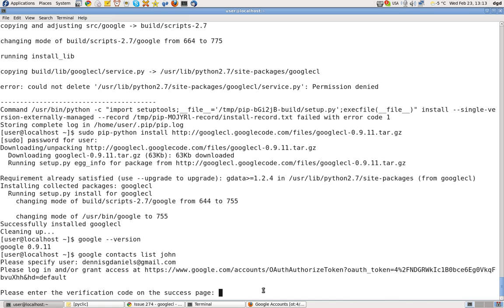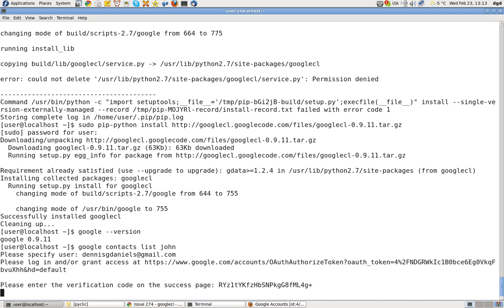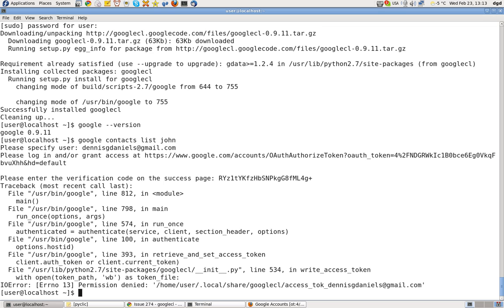Right, so we go back here, verification. Oopsie. No, Control Shift V. Permission denied. Alright, same thing.